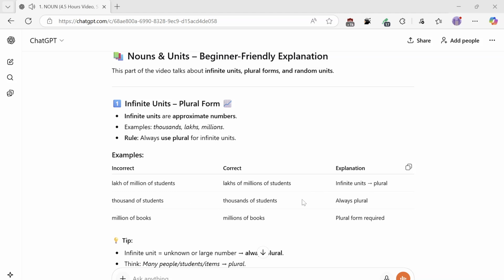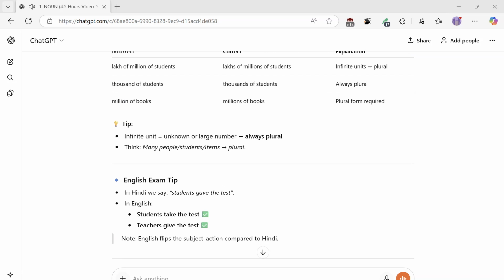Always plural. Incorrect: million of books. Correct: millions of books. Plural form required. Tip: an infinite unit equals an unknown or large number, always plural. Think: many people, students, items, plural.